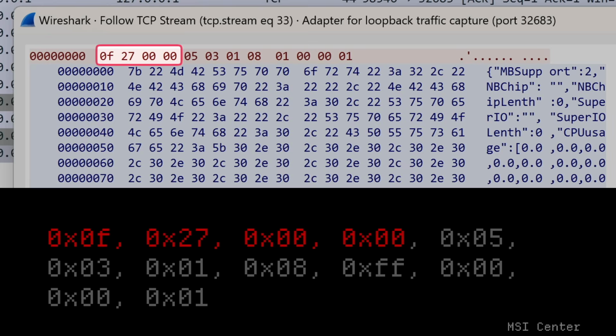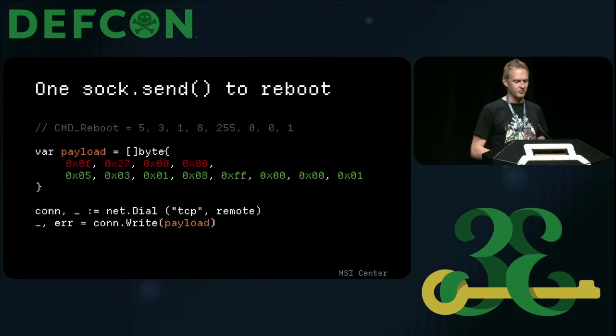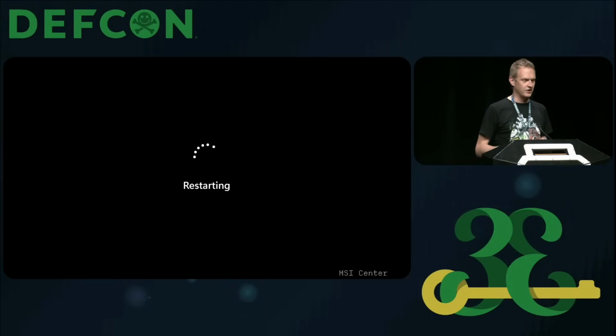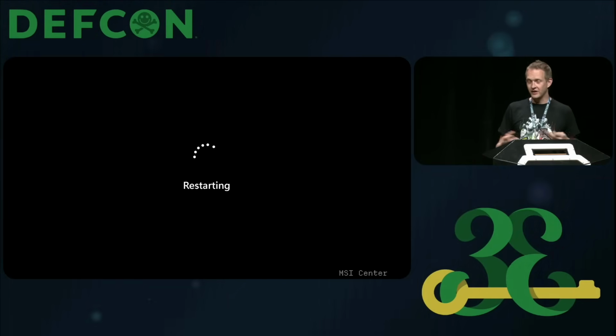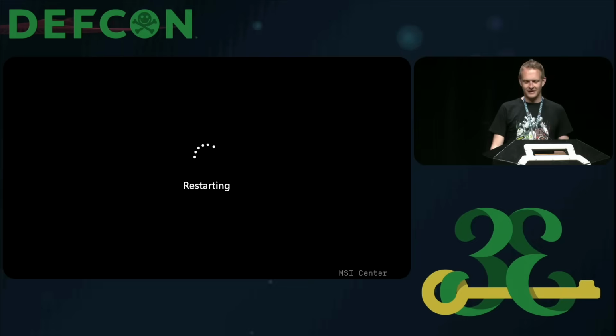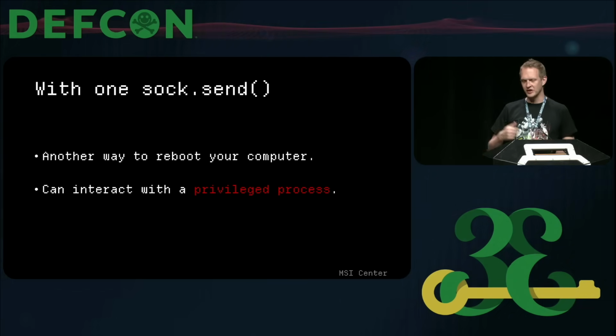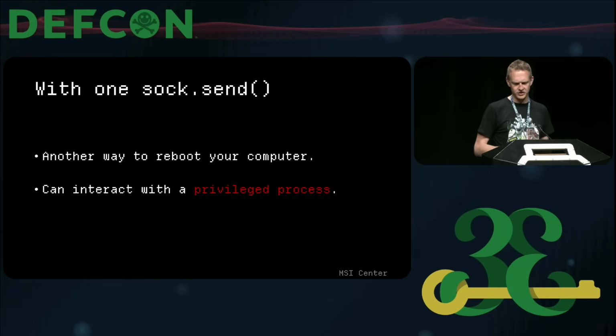But regardless, at this point, I don't really know what it means yet, and you sort of YOLO it. Add the 4 bytes to your POC, send it on, and your computer reboots again. Now, this might be a talk, 7 ways to reboot your computer, but no. More importantly, we now have the primitive where we can interact with the privileged process from a non-privileged context.